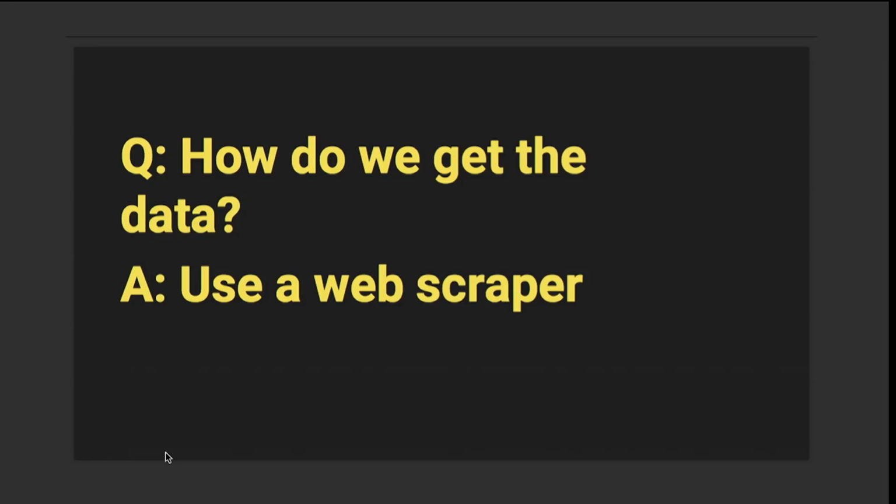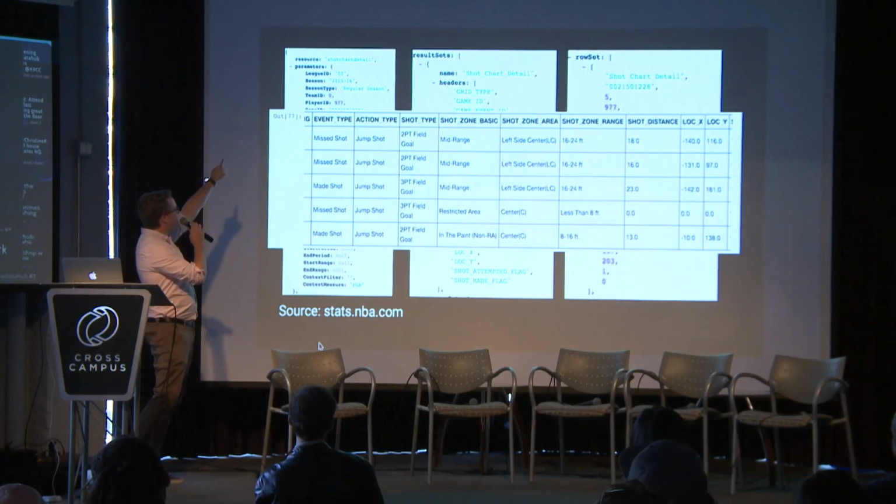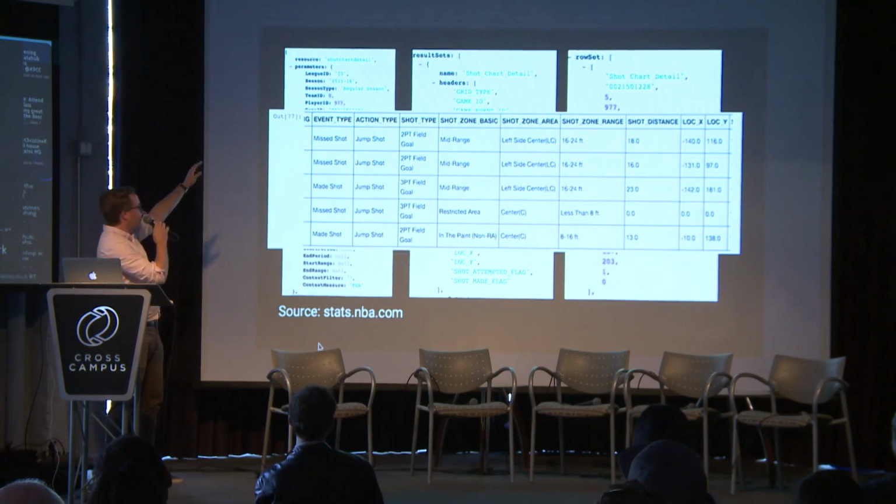It's available there through an API that is completely undocumented, except for a couple brave people on GitHub who have gone through and tried to sort of lay out all the endpoints, but it's sort of just wading into the dark when you're trying to use this API. But we wrote a web scraper, pulled down all the data we needed, and those weren't all supposed to show up at once, but if you look in the background here, you can see up at the top on the left there is an example of what this data looks like.